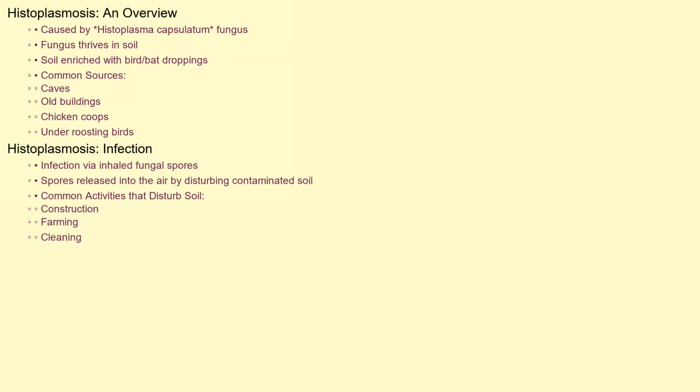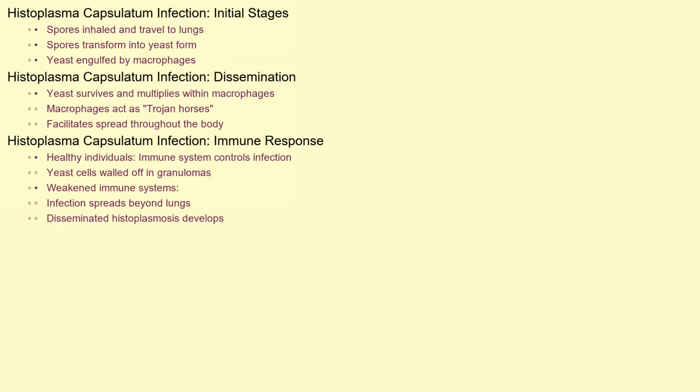Histoplasmosis is caused by the fungus Histoplasma capsulatum. This fungus thrives in soil, particularly soil enriched with bird or bat droppings. Common sources include caves, old buildings, chicken coops, and areas under roosting birds. Infection occurs when microscopic fungal spores are inhaled. Disturbing contaminated soil during activities like construction, farming, or even cleaning can release these spores into the air, making them easily inhaled. Once inhaled, Histoplasma capsulatum spores travel down to the lungs.